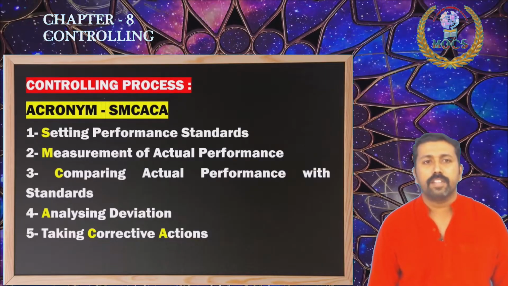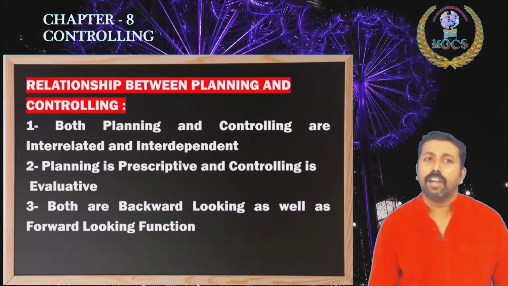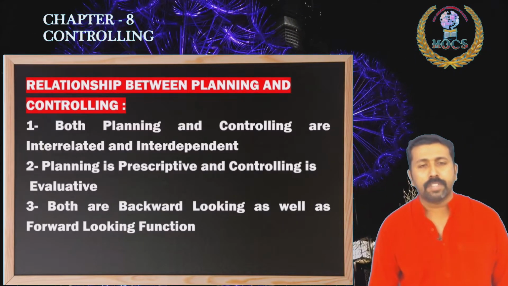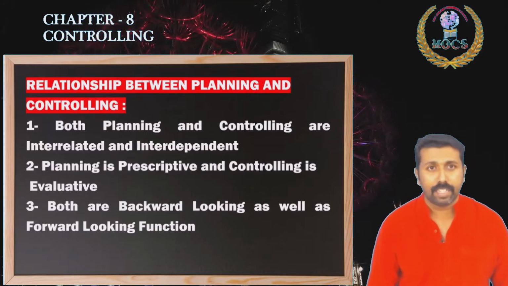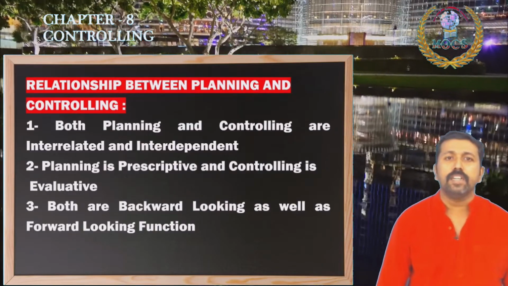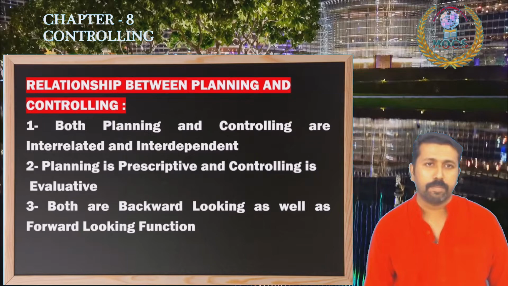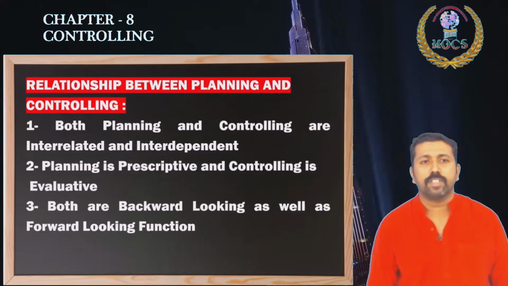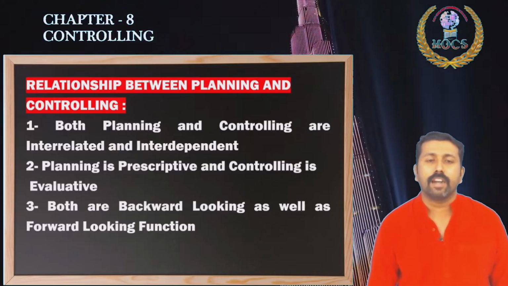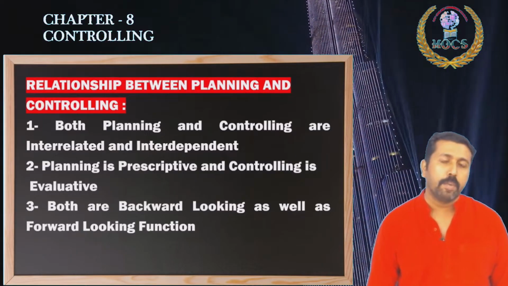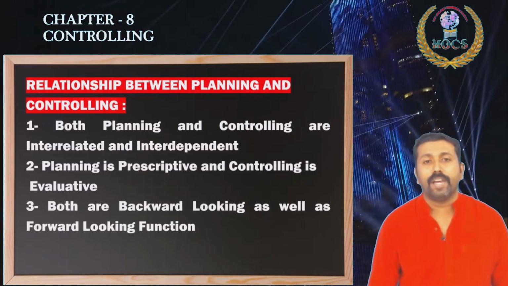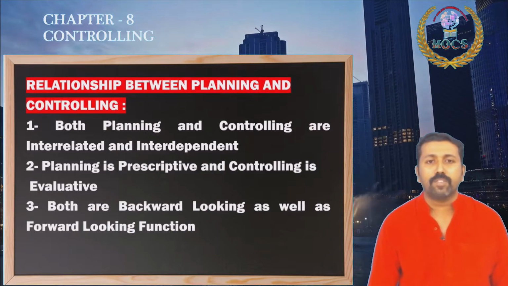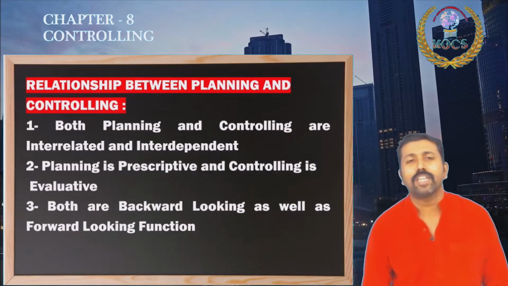And dear friends and my dear students, moving to the last topic of this chapter, controlling. Several times a 3-mark question is asked from this area. What is the relationship between planning and controlling? You know very well, planning is the first function, controlling is the last function, but both are interrelated and interdependent. Planning is prescriptive and controlling is evaluative function. Both are backward looking as well as forward looking functions.